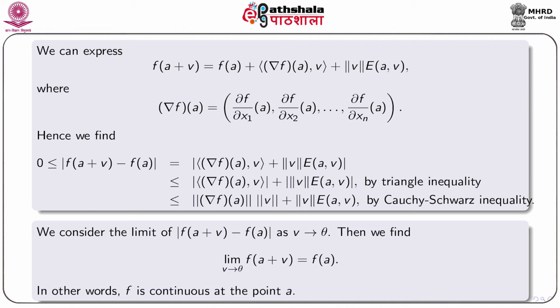Also, it equals the modulus of the inner product of nabla f(a) and v plus norm v E(a,v). We apply the triangle inequality so that these two terms become separated. Now, we apply the Cauchy-Schwarz inequality. So, we find that mod of f(a+v) minus f(a) is less than or equal to norm of nabla f(a) times norm of v plus norm v times mod E(a,v).